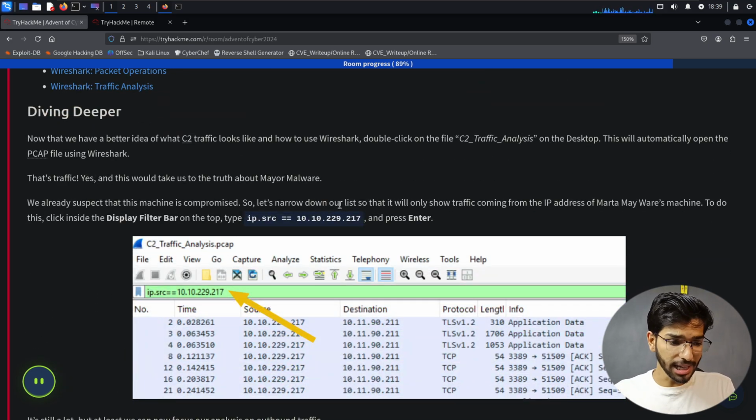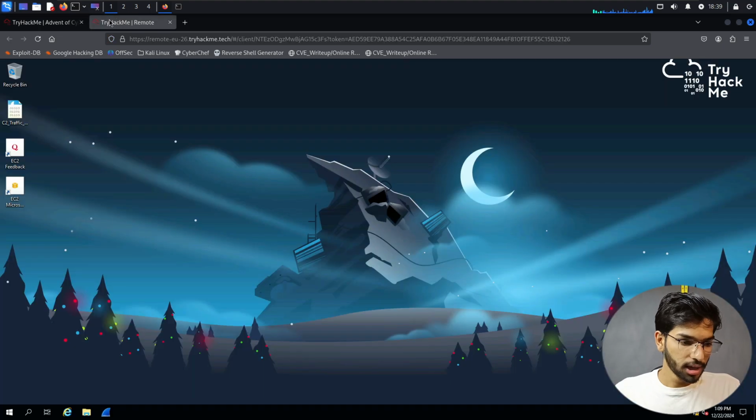So, diving deeper, now that we have a better idea of what C2 traffic looks like and how to use Wireshark, let's get into analyzing it. Okay, so they've got the IP address. Let me just copy the IP address and I'll tell you why in a moment. So let's come back to the machine here, our Windows machine, and we have a C2 traffic analysis PCAP file.